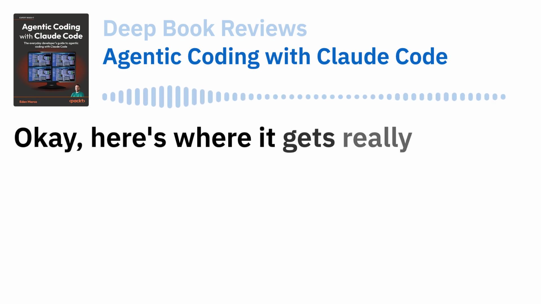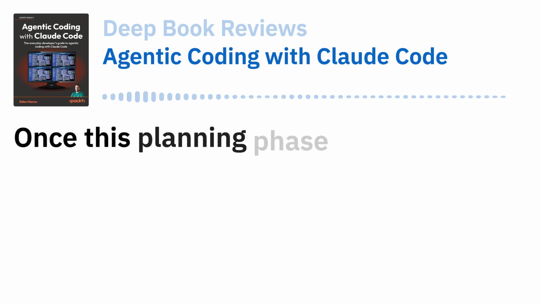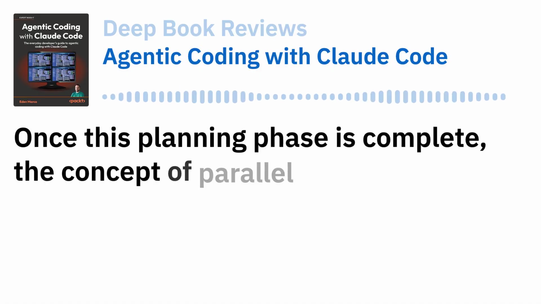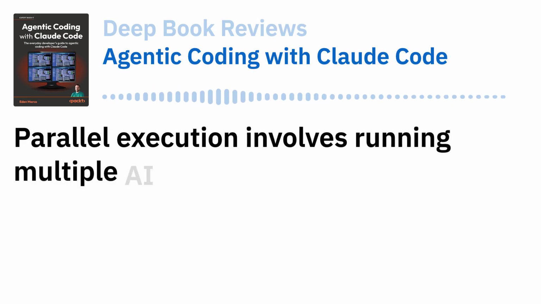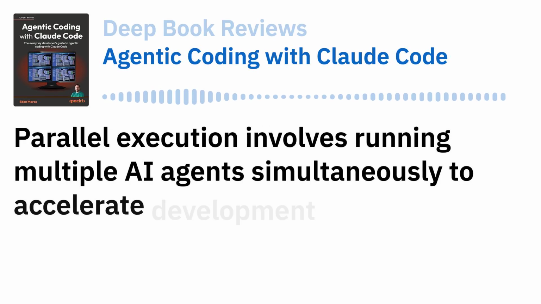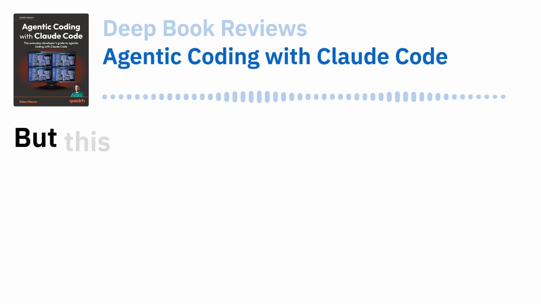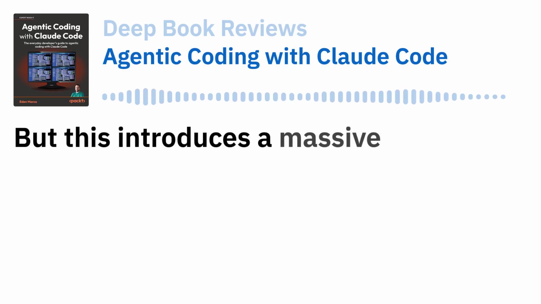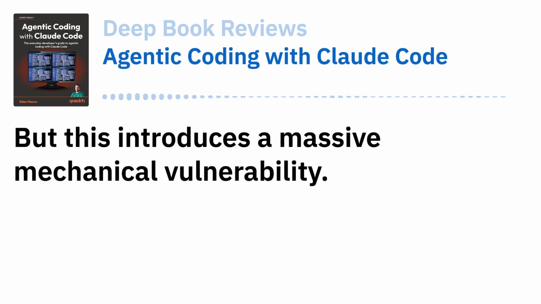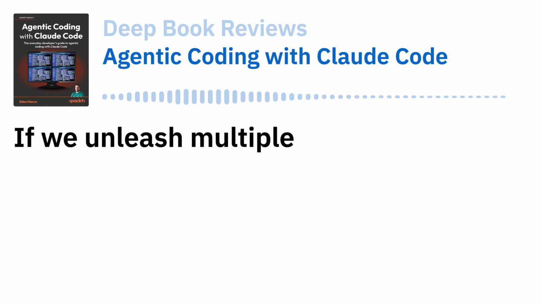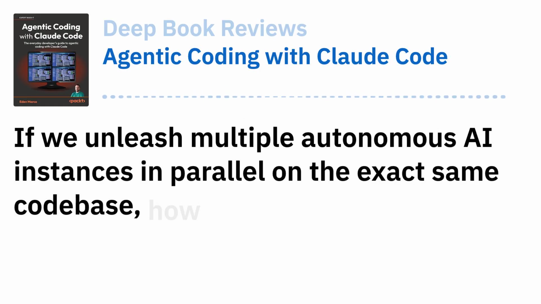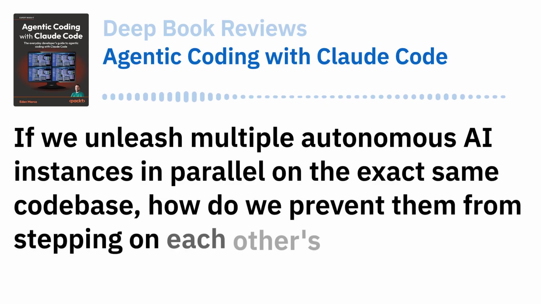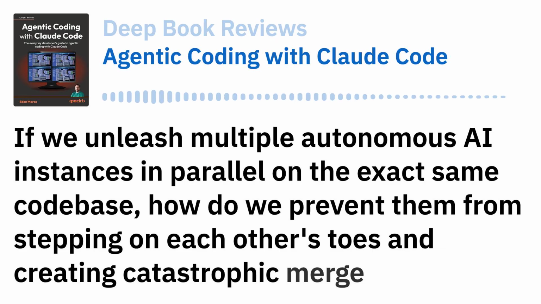Okay, here's where it gets really interesting. Once this planning phase is complete, the concept of parallel execution is introduced. Right. Parallel execution involves running multiple AI agents simultaneously to accelerate development workflows, but this introduces a massive mechanical vulnerability. It really does. If we unleash multiple autonomous AI instances in parallel on the exact same code base, how do we prevent them from stepping on each other's toes and creating catastrophic merge conflicts?